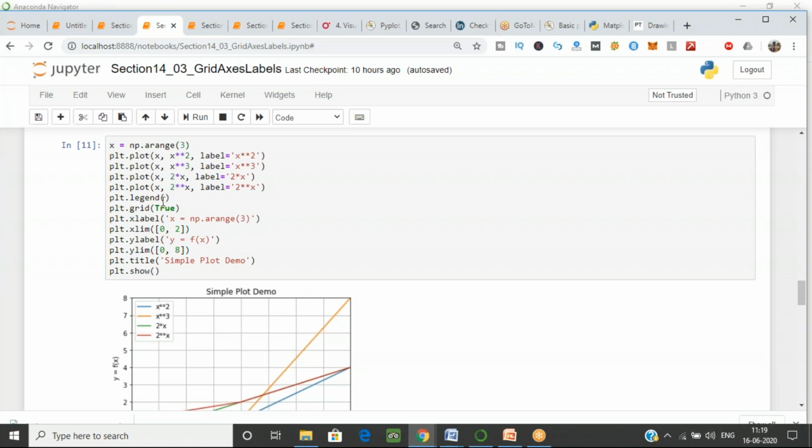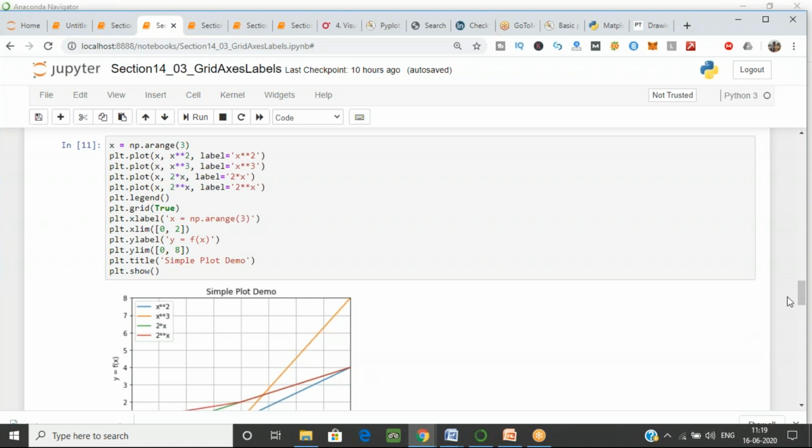Legend for what? We have to provide which line is used for which function, and in plt.plot, where you are plotting the x and y axis, you have to give a label for that. For this line the label is this, and for this line the label is this, as you can see in the code.